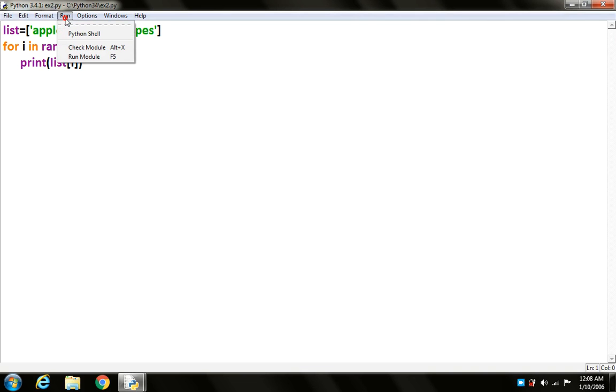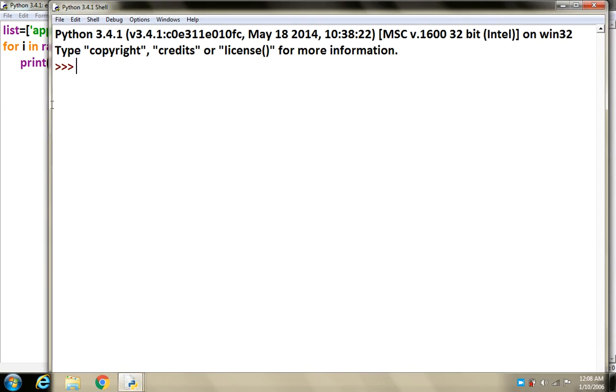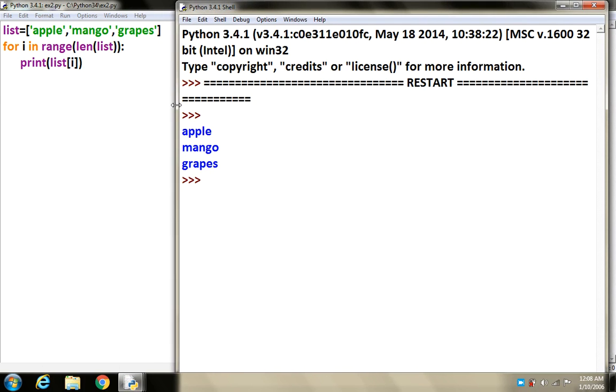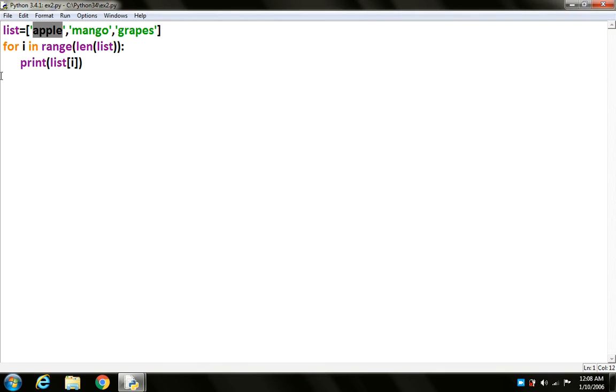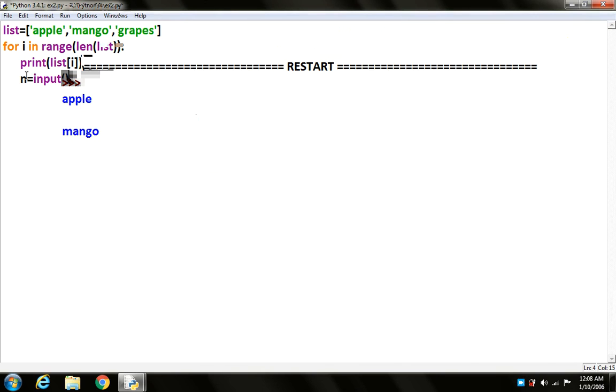Just see the output. Let us run it. What it is doing? It is first printing the first element, the first item of the list, that is apple. Then it is printing the second, third. Again, if you want to see how looping is working, you can put an input statement here to stop the output screen, and it is printing grapes.